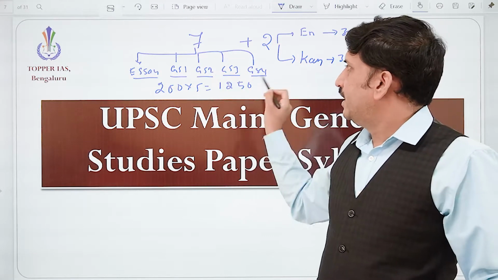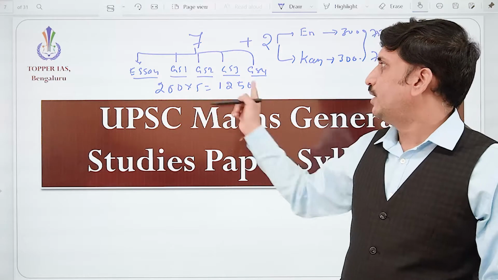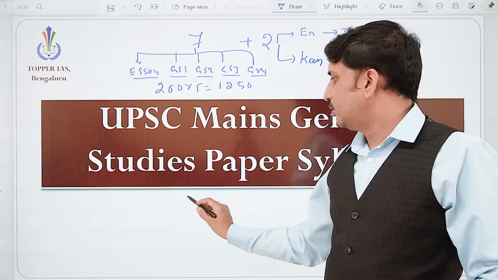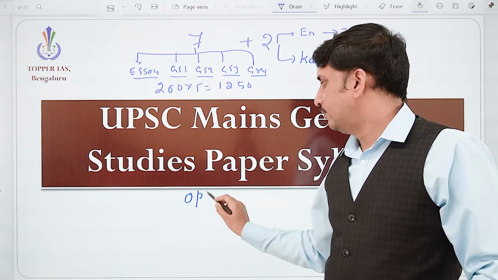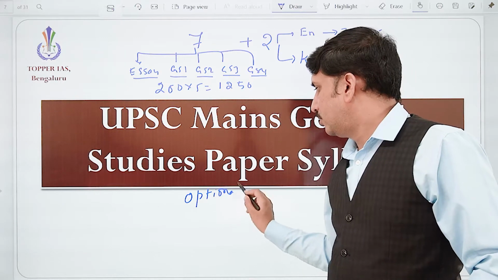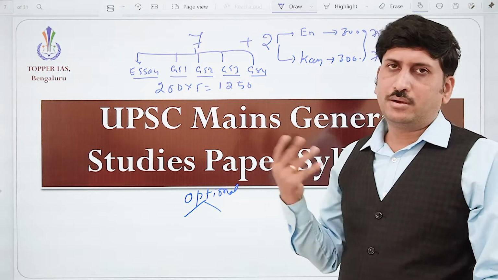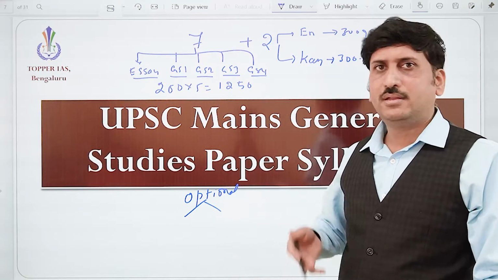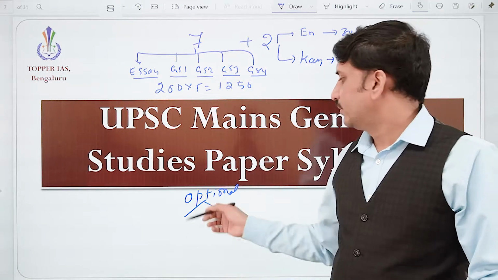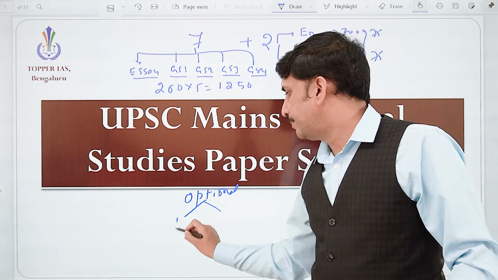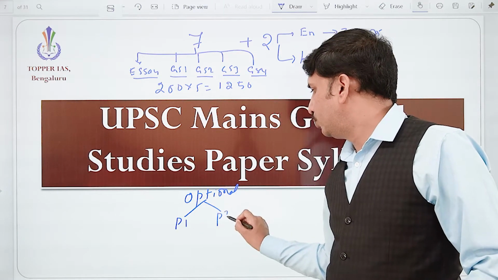And of the remaining 2 papers, the 5 papers are over, the remaining 2 papers are for your optional subject. Suppose you are taking Kannada or mathematics or zoology or any optional subject. It again consists of paper 1 and paper 2.